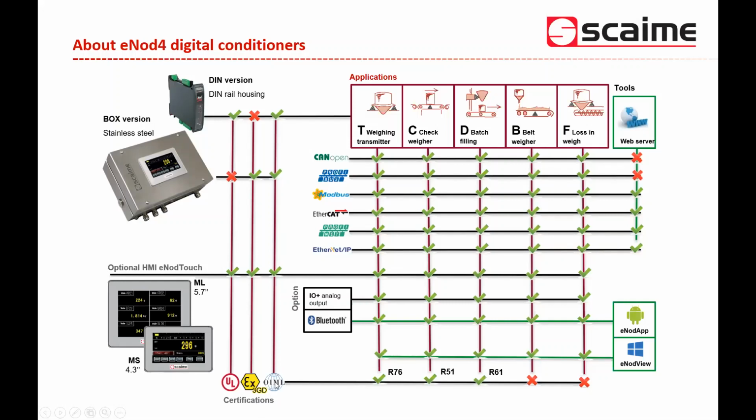About the certification, it's important for you to know that the T version, C version, and D version are OIML approved, so they can be used for legal for trade applications. Something important: the box version of our eNote4 will very shortly be approved for ATEX and IECEx use in hazardous environments. And the DIN version is UL approved for applications in North America.